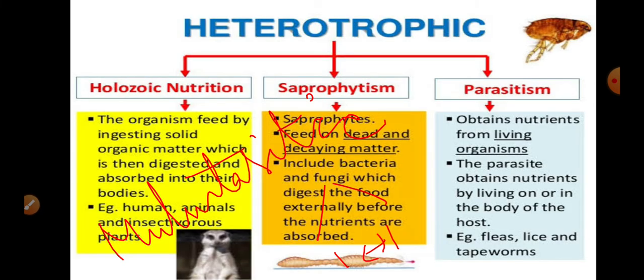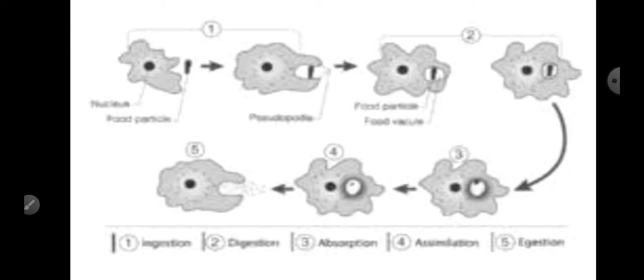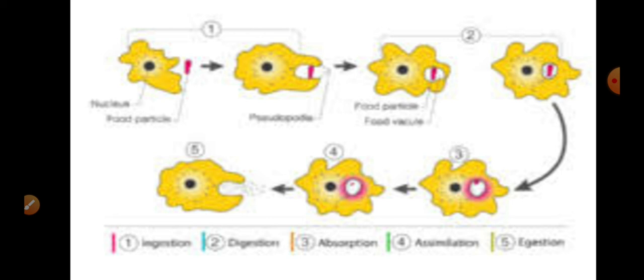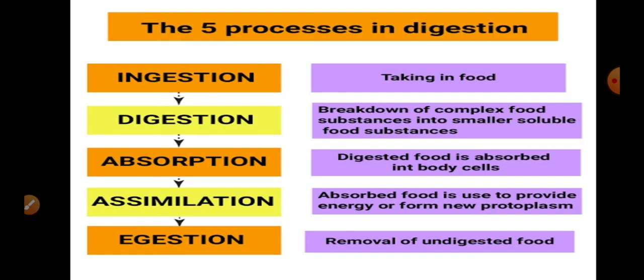We even had seen the different types of heterotrophic nutrition. First is holozoic nutrition, saprophytic nutrition, parasitic nutrition, and even mutualistic nutrition in animals. This is one good example of holozoic nutrition, that is holozoic nutrition in amoeba, which we will study in our further classes. The holozoic nutrition involves 5 different steps. The first step is ingestion, which means taking food into the body.